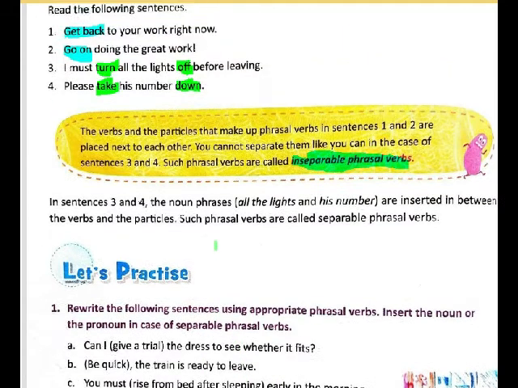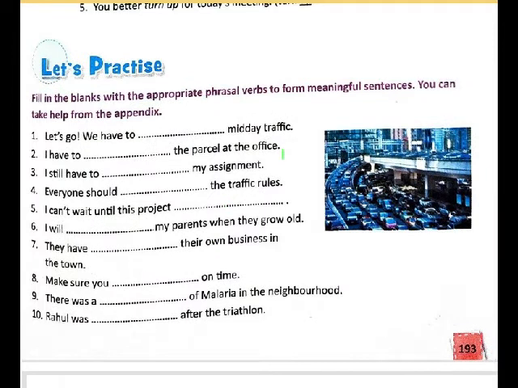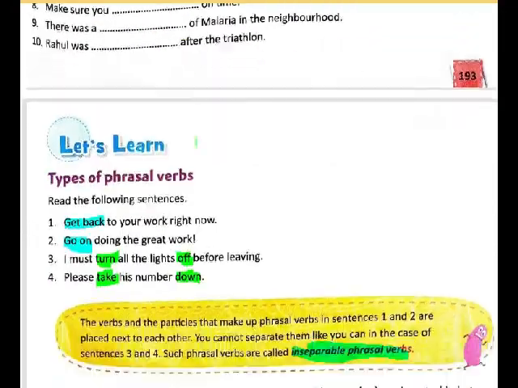Acha, one more thing. To solve this exercise, it has been written that you can take help from the appendix. I don't have a picture of the appendix. Appendix is basically the last page of your book, just before the jacket. Yes, see, there is a list of phrasal verbs given and the meanings are also given. Please go there and that might help you to do this one.